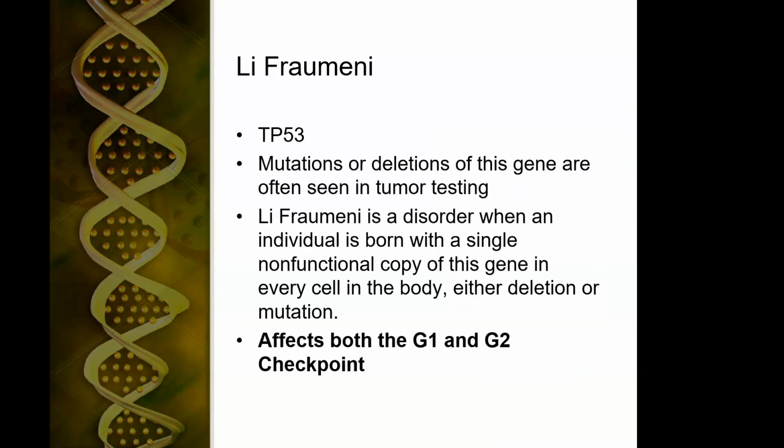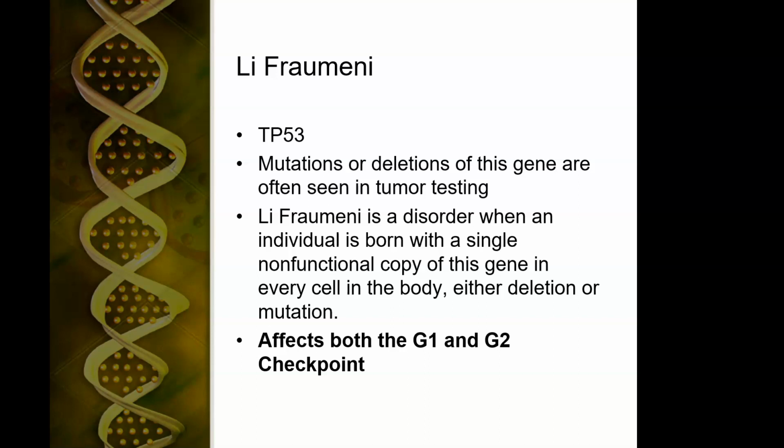No inherited cancer scares me more than Li-Fraumeni. A mutation or deletion of this gene is often seen when we're looking at tumors. For instance, most tumors have some type of either deletion or mutation of this gene when we actually look at the tumor cells. But when you're born with this, that's what Li-Fraumeni is.